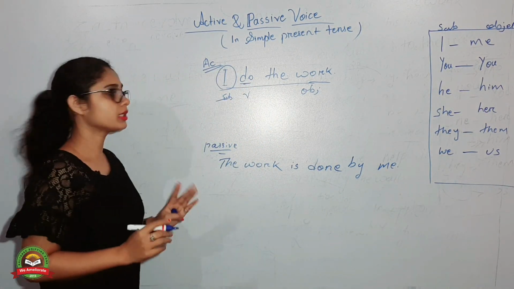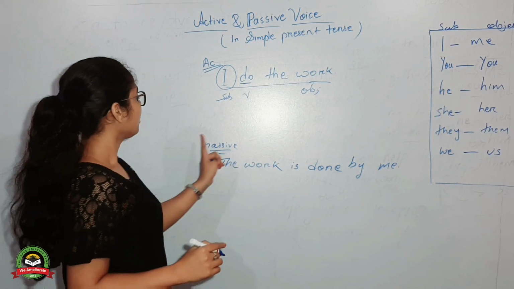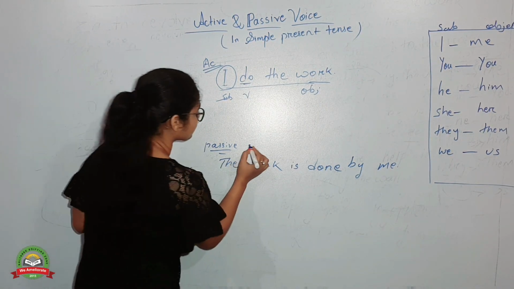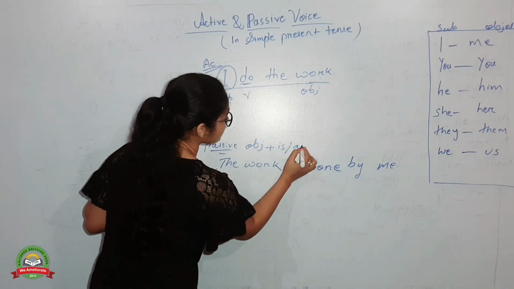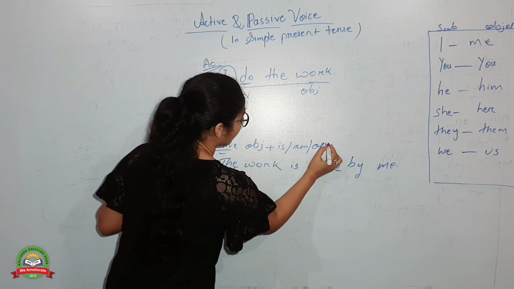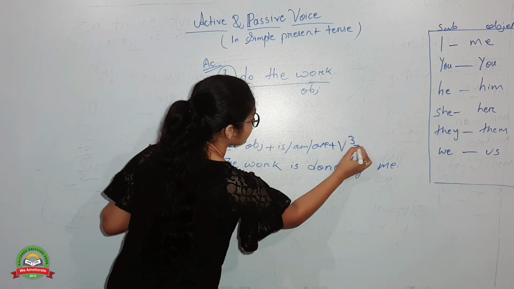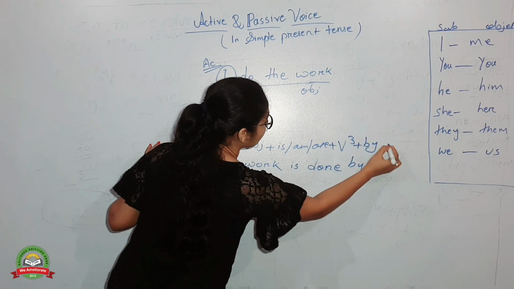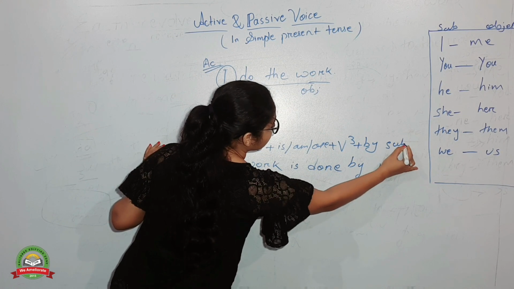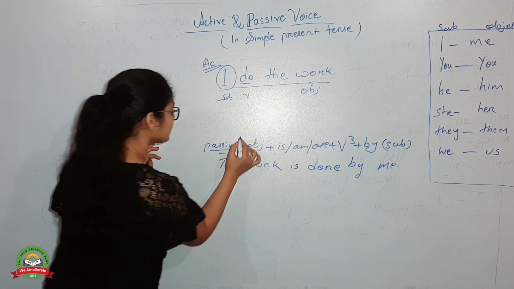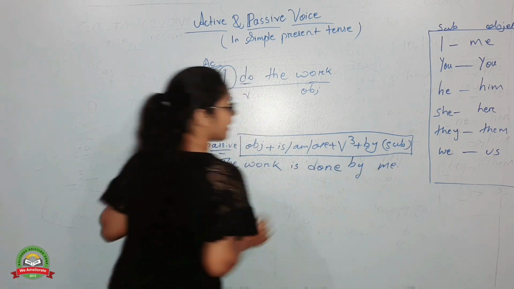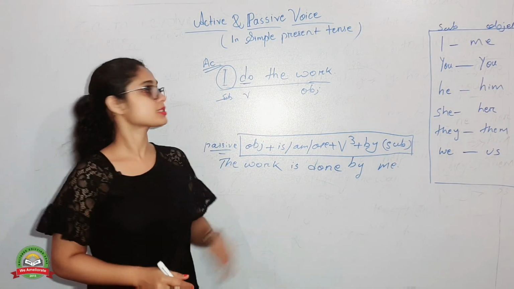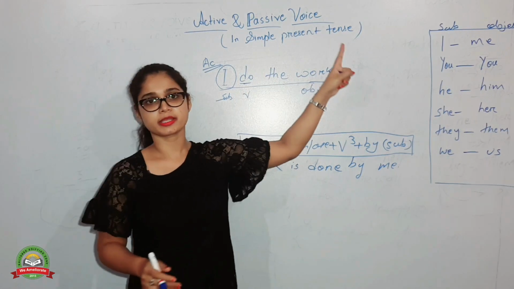Clear? So the structure of passive voice is object plus is, am, are plus verb 3 plus by plus subject. In this structure you change active voice into passive voice of simple present tense.